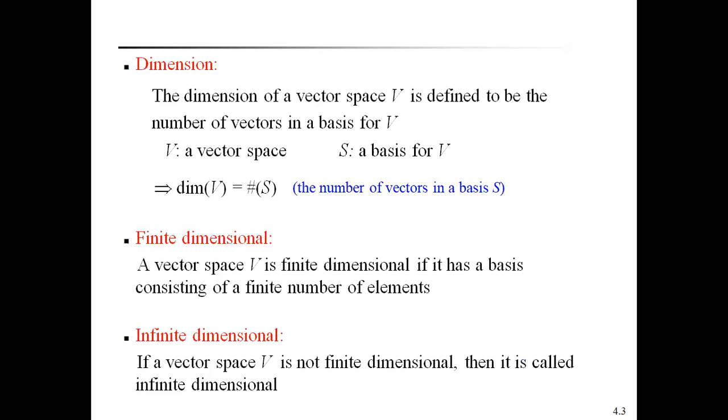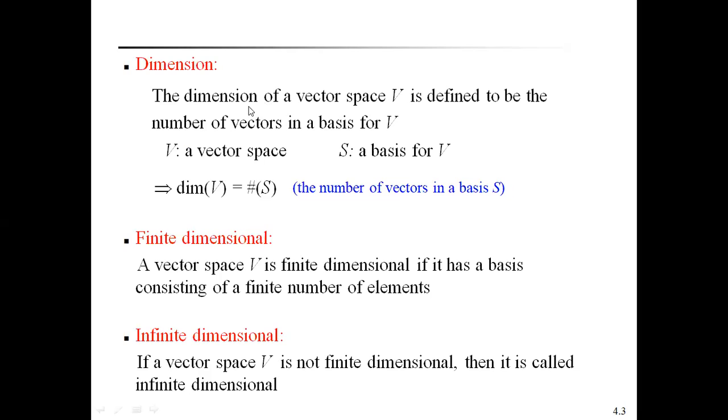Finite dimensional: a vector space V is said to be finite dimensional if it has a basis consisting of only a finite number of vectors. Infinite dimensional: if a vector space V is not finite dimensional, then that type of vector space is called infinite dimensional.